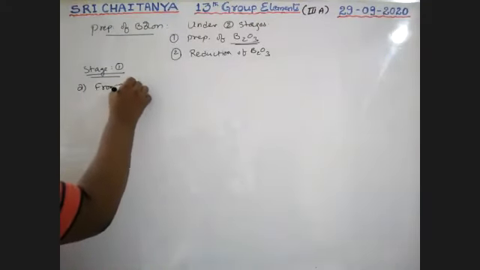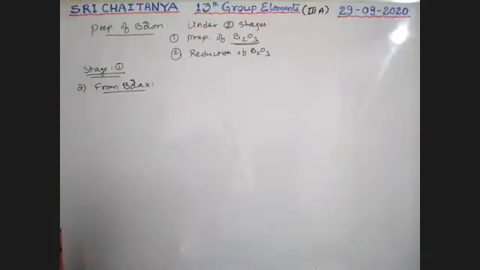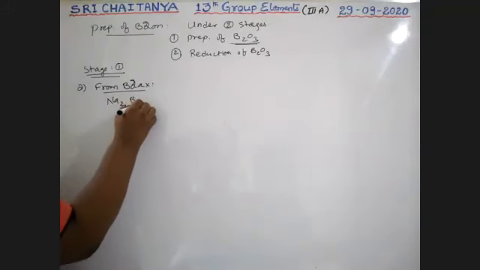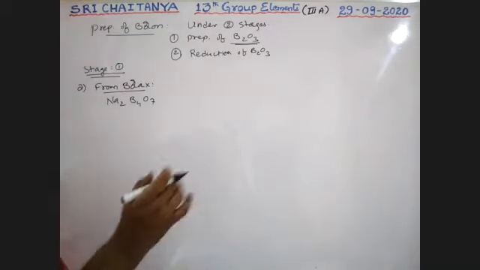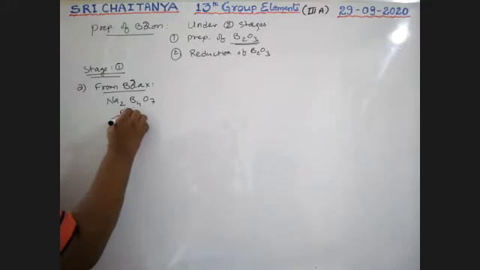From borax. The formula for borax is Na2B4O7·10H2O. The anhydrous form I am considering is Na2B4O7.